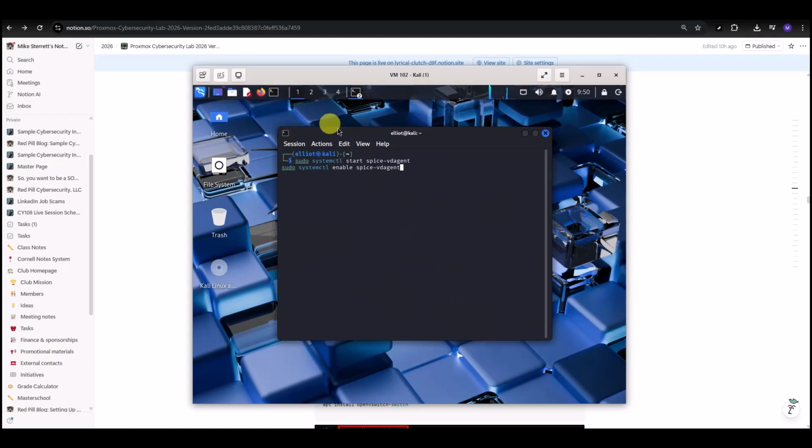There, copy and paste is working now. So you have to actually restart it after you install those tools.